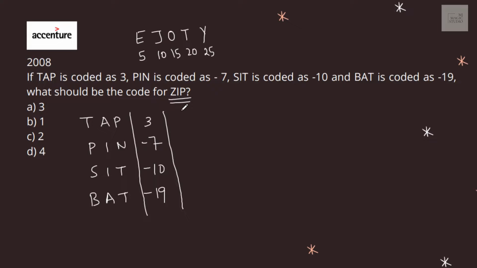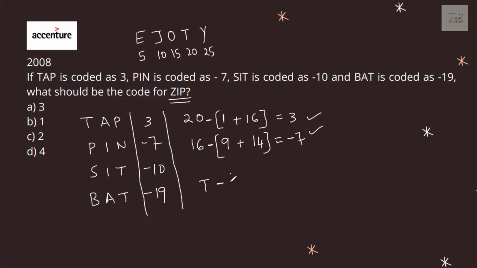So TAP, T is 20, A is 1 and P is 16. Now how can we get 3 from 20, 1 and 16? If I do some arithmetic here, 20 minus 1 plus 16, that is 17, will give me 3. Let me check it with PIN, and if it fits, we can find the code for JIP. P is 16, I is 9, and N is 14. If we use the same process, 14 plus 9 is 23, 16 minus 23 is minus 7. Bingo, it fits in. This is how it works.